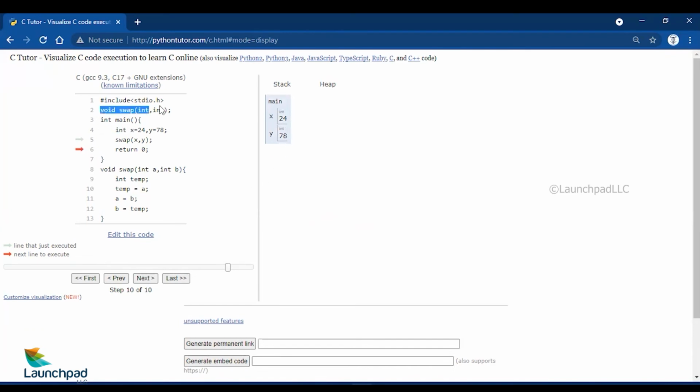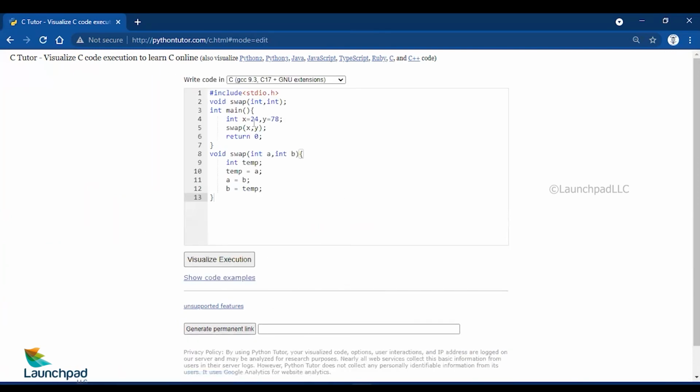So call by value kind of swapping will never work for your swapping functionality. So what I should do, I should use a reference variable. The swap function should take reference variables, and these should be pointer types. The parameters should be of reference types, int star and int star. So while swapping, temp will take star A's value, star A will take star B's value, and star B will take temp's value. So this is the swapping action.